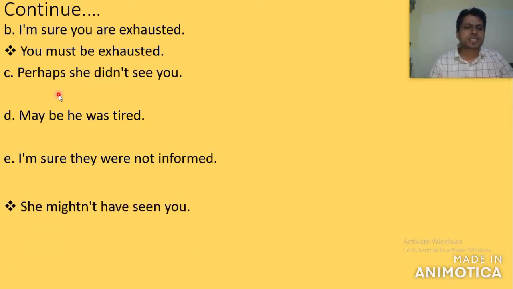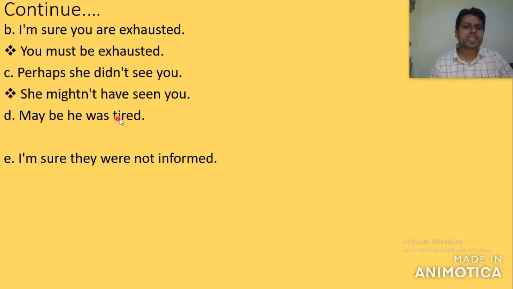So the answer is she mightn't have seen you. Here it is given mightn't have, perhaps he didn't see you. If there is did, or verb 2, we should write have plus verb 3. She mightn't have seen you.